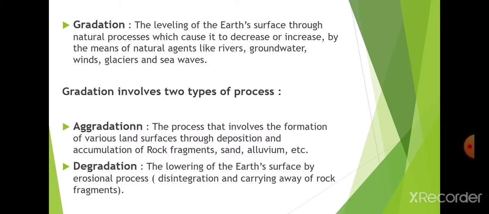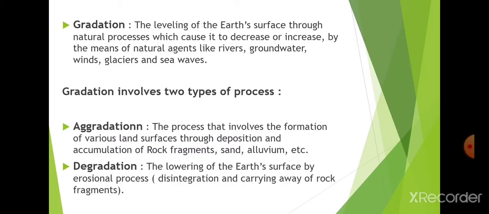The increase of something is aggradation, and the decrease of something is degradation. Aggradation means the process that involves the formation of various land surfaces through the deposition and accumulation of rock fragments, sand, and aluminium.